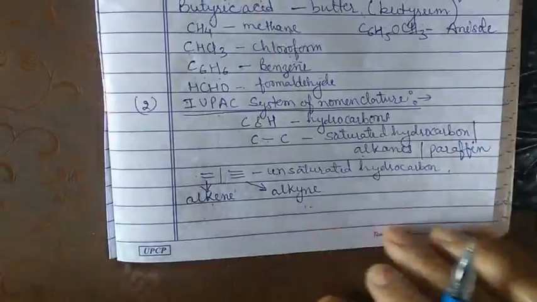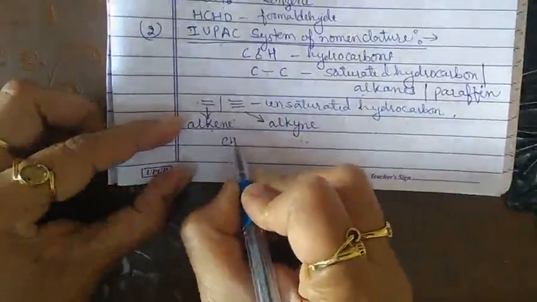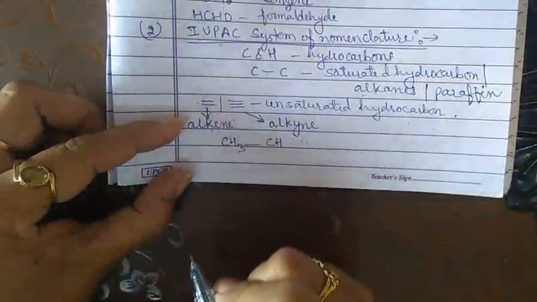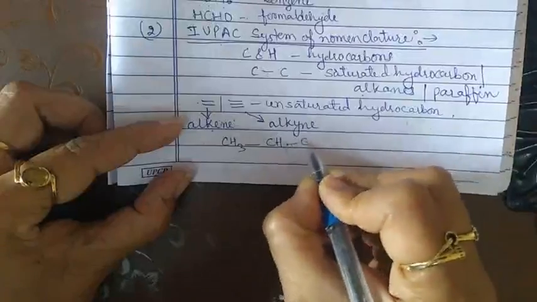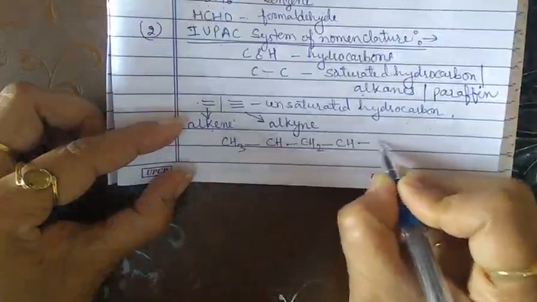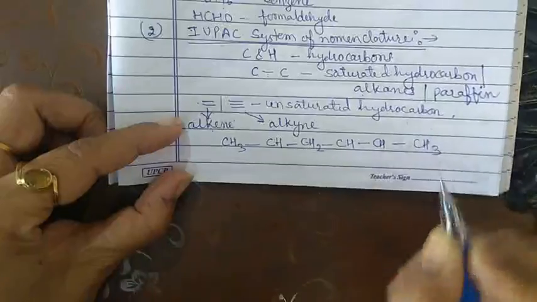Now let us take an example. For example, we have CH3, CH, CH2, CH, CH and CH3.